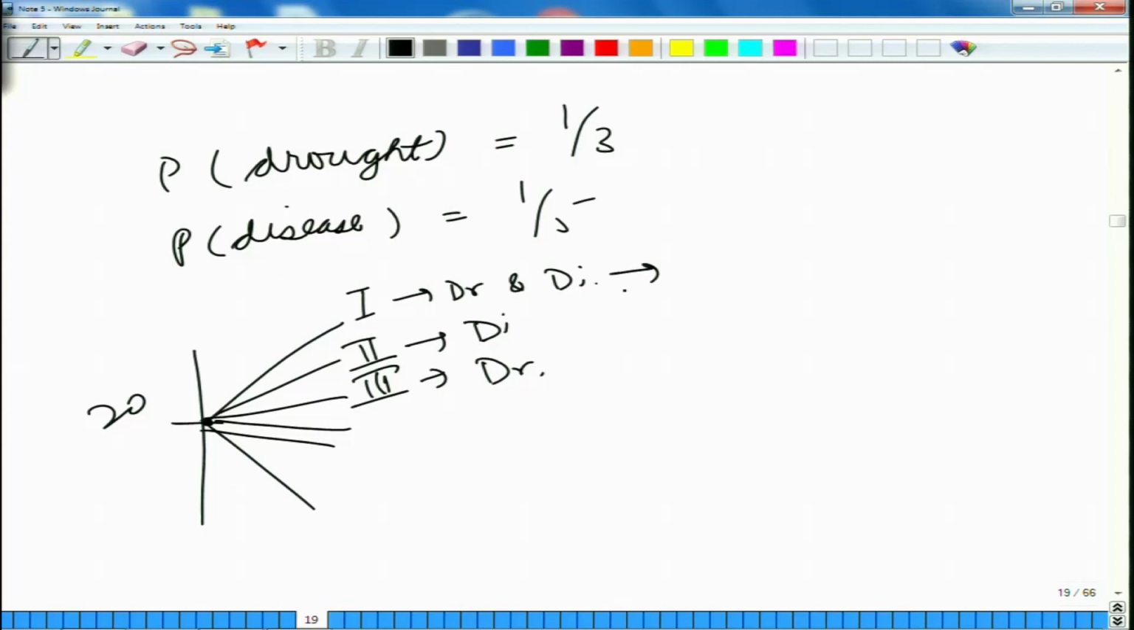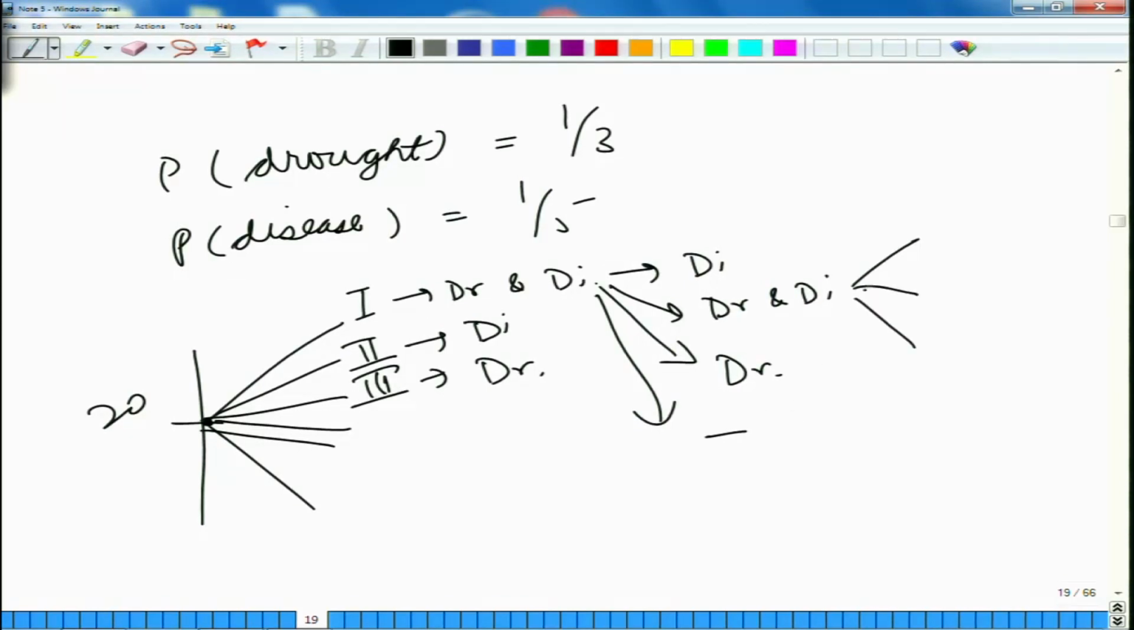Now, in this simulation a drought and disease year is followed by only a disease year, or we could have another year with both drought and disease, or we could have a third year that has only a drought, or we can have a fourth year that does not have any of these. So, it is a blank year, and then each of these would again be forked.